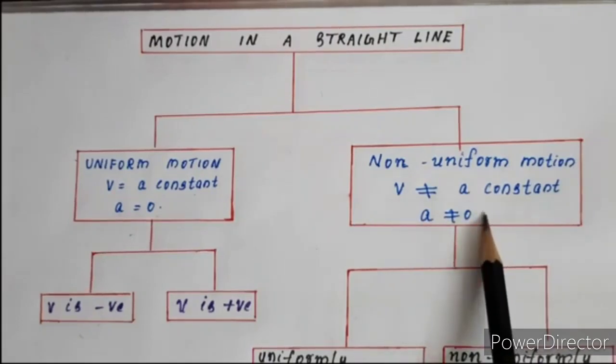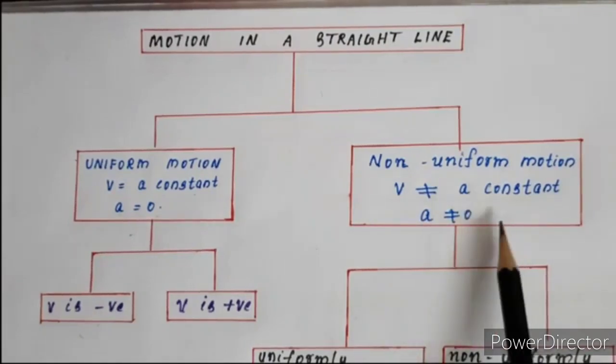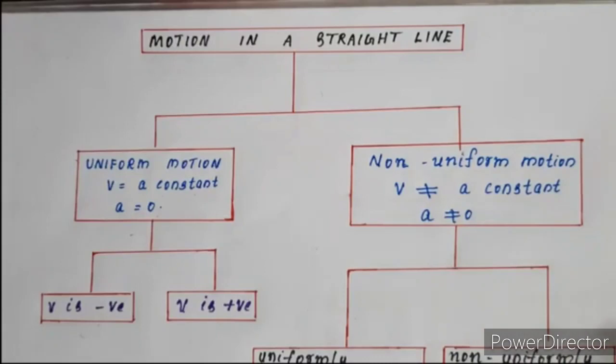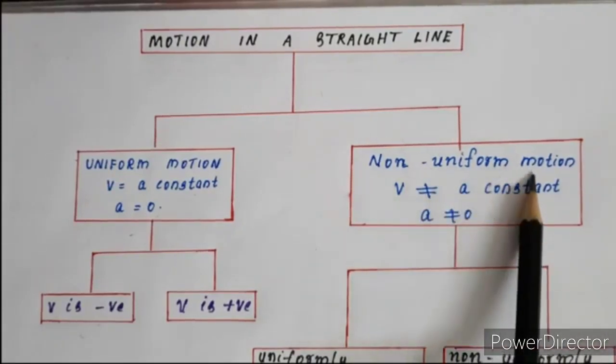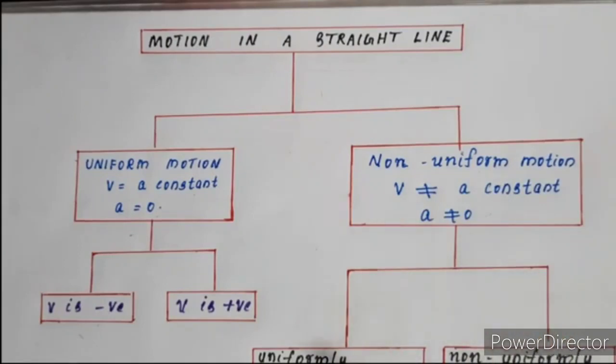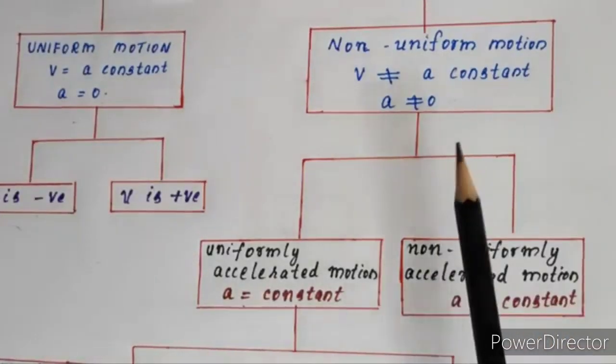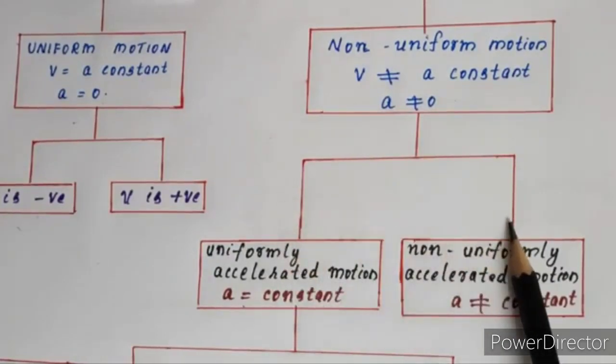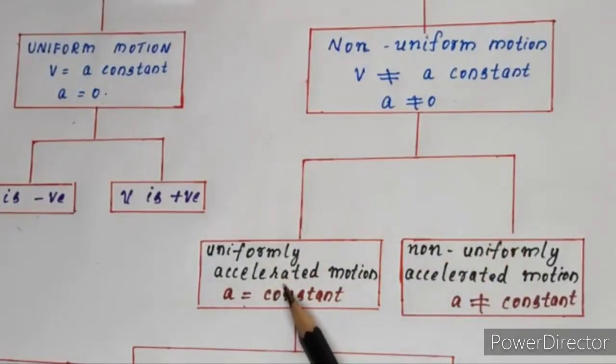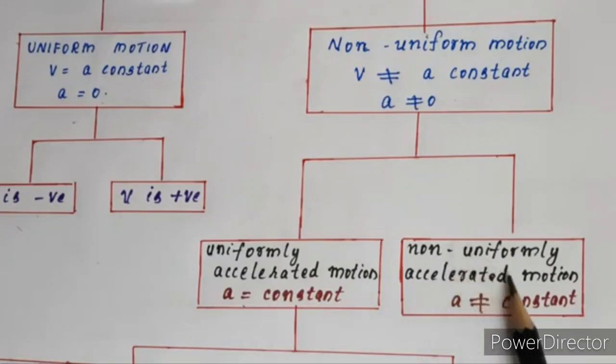Then this acceleration A can be either a constant or a variable, that means a varying acceleration. So non-uniform motion is classified into two: uniformly accelerated motion and non-uniformly accelerated motion.